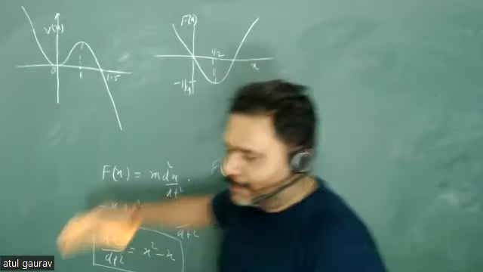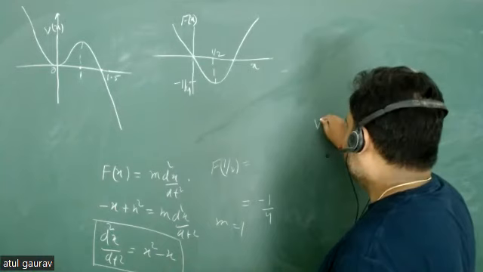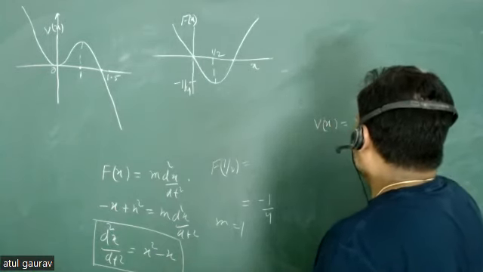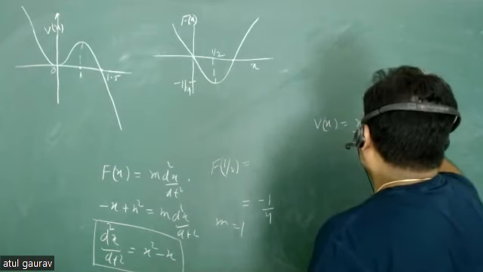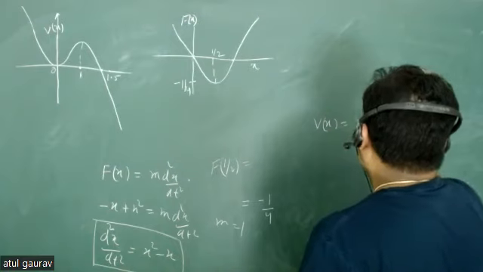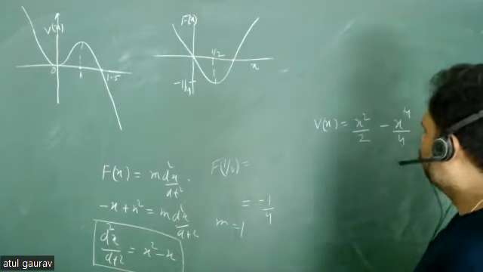Let's try to go for one particular question. It is simple, the same as before. V(x) is equal to x square by 2 minus x to the power 4 by 4.